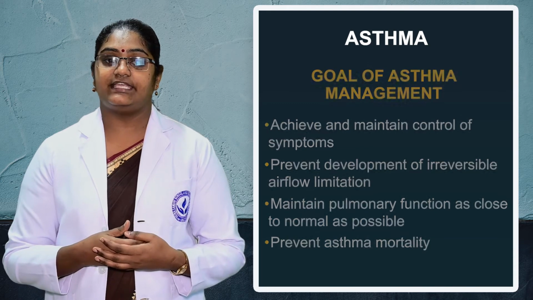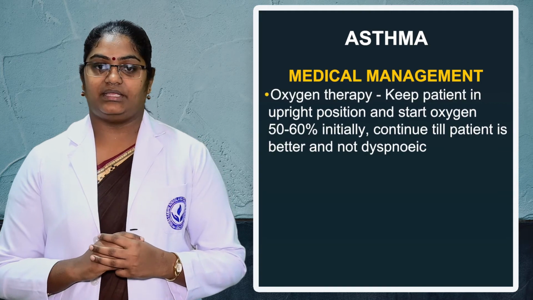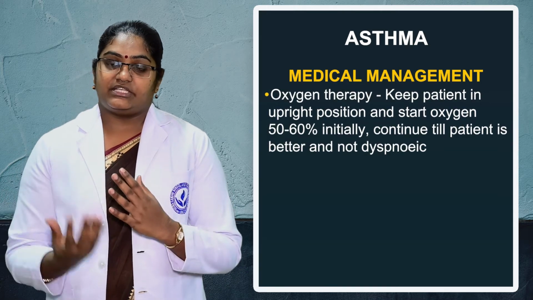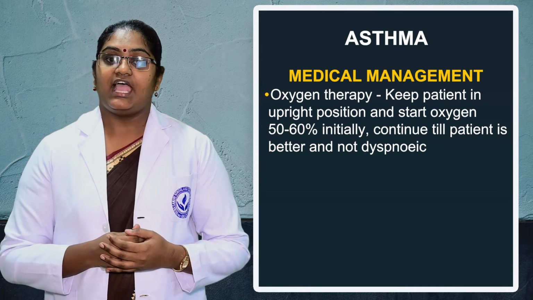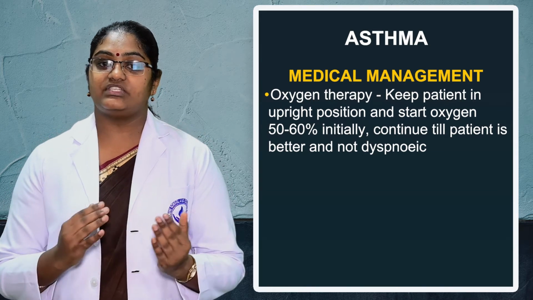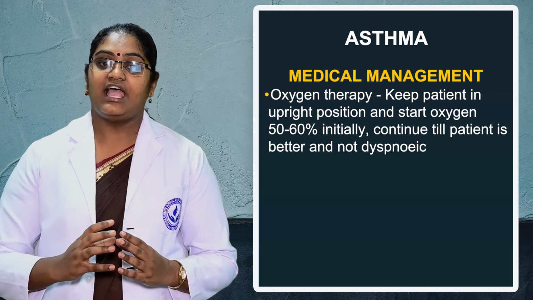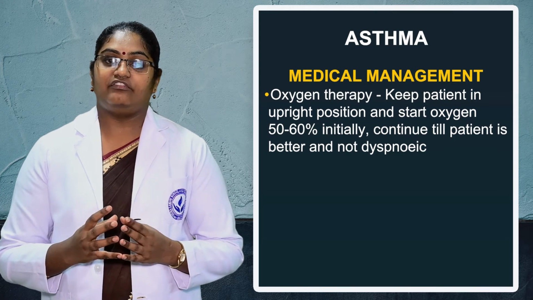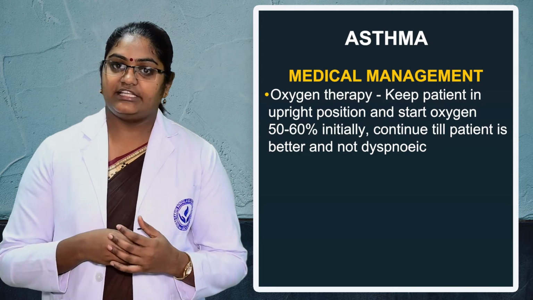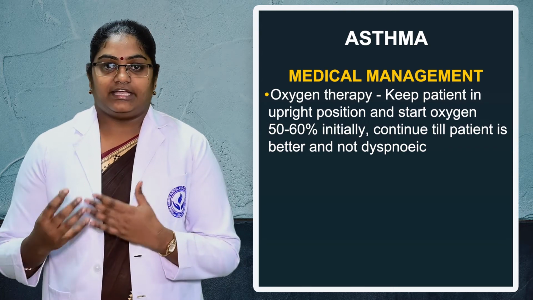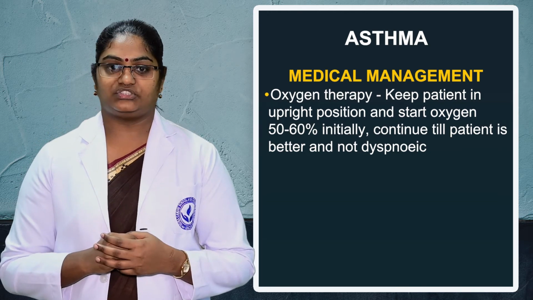So next we can see oxygen therapy. The first medical management is oxygen therapy. Before administering oxygen, we have to keep the patient in an upright position and start the oxygen at 50 to 60% initially, and continue till the patient is better and no longer dyspneic. Already we know the person has breathing problems. While we are administering the oxygen, the person will recover from this breathing problem. Up to that point we have to administer the oxygen.